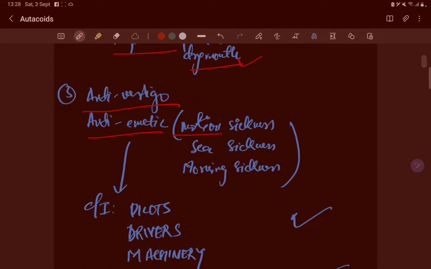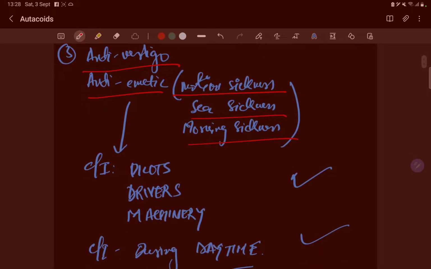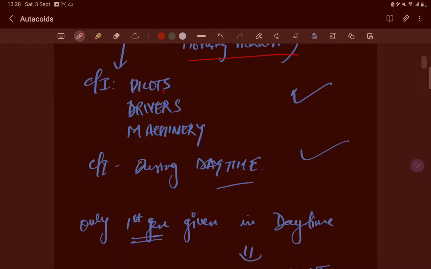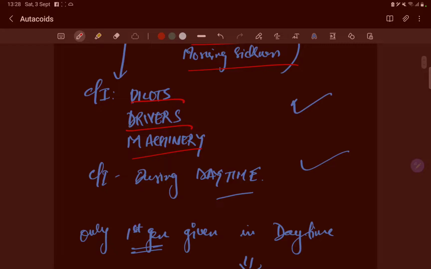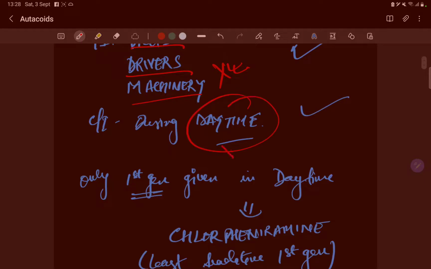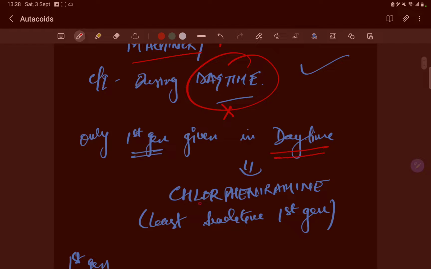They are used as anti-vertigo or antiemetic, in motion sickness, seasickness, morning sickness. So pilots, drivers and machinery workers will be given the second generation H1 blockers. The first generation is not used. It is contraindicated to give in the daytime. The only first generation given in the daytime is chlorpheniramine.